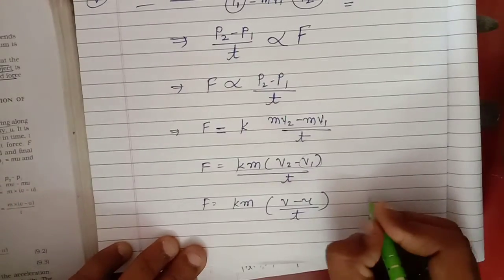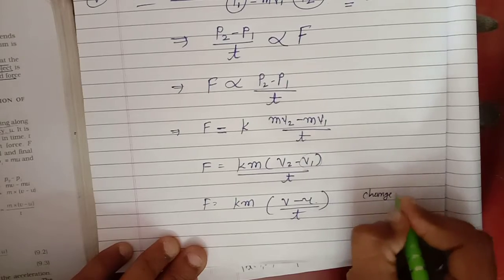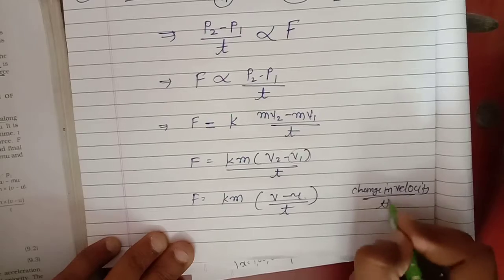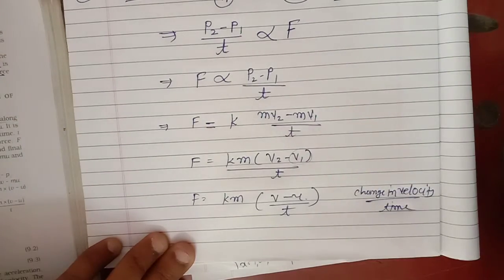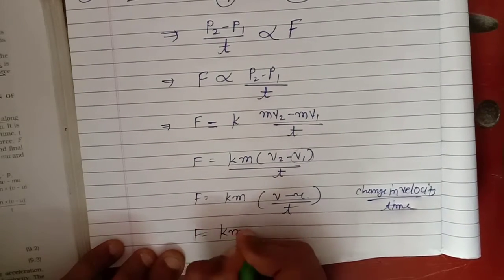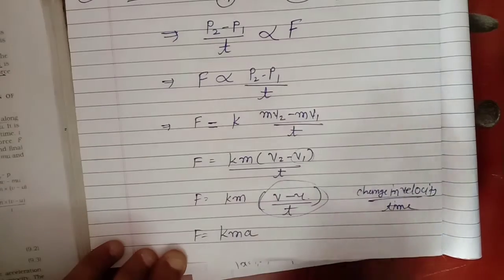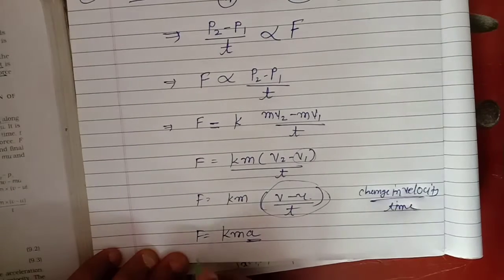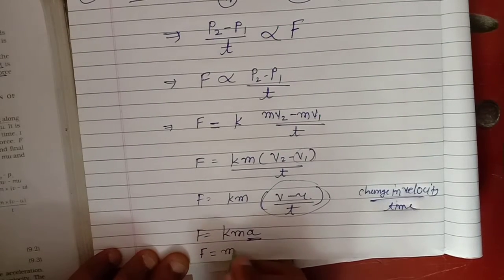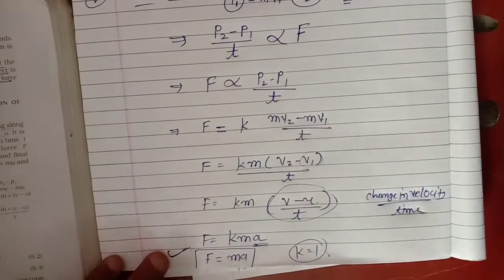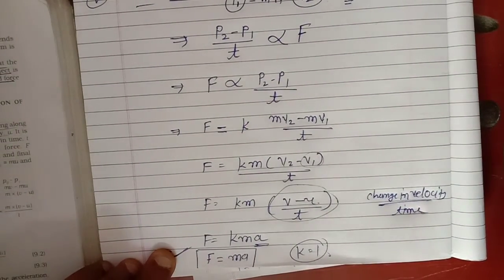So it becomes v minus u, it means what? Change in velocity. Change in velocity upon time. Recall check pen number 8. Change in velocity upon time, it means what? Your acceleration. So I write F is equals to kma. V minus u upon T, change in velocity upon time, it indicates what? Your acceleration. So I write here F is equals to what? ma, where K is equals to 1. This is the formula for the second law of motion. F is equals to ma.